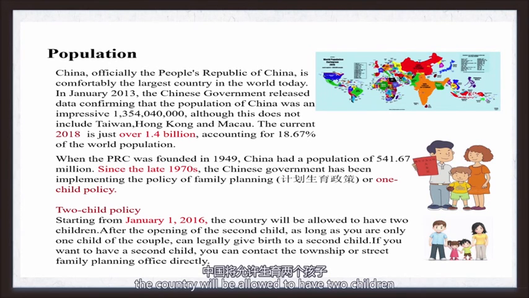Couples will be allowed to have 2 children after the opening of the second child policy, as long as you are the only child of a couple. You can legally give birth to a second child. If you want to have a second child, you can contact the township or street family planning office directly.